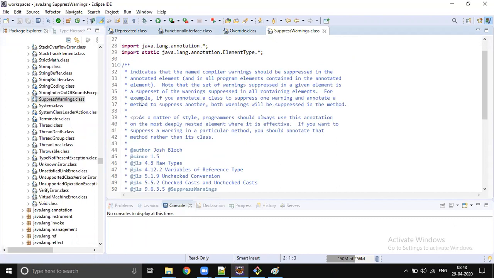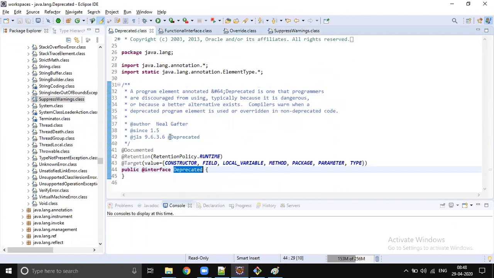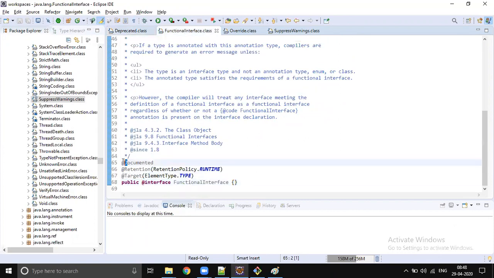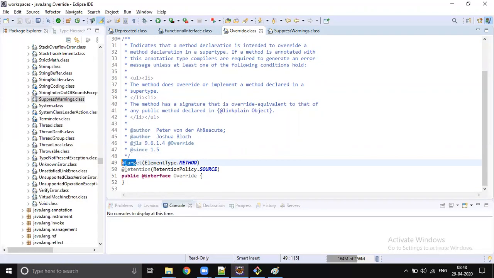These are the annotations which are already written, but to write any annotation we need to pass some kind of configuration information. Look at this: @Documented, @Retention, @Target. If you open any annotation, these are common: @Documented, @Retention, @Target, so these will always be present. We will look into why we need these annotations and what their use is, but before that, I would like to spend a few minutes on the predefined annotations.